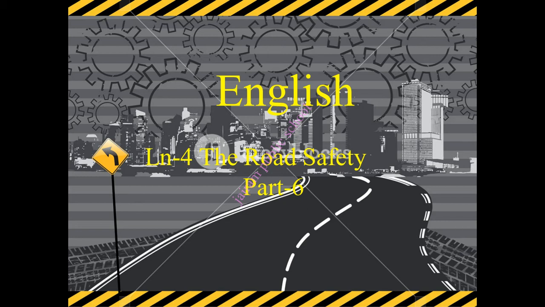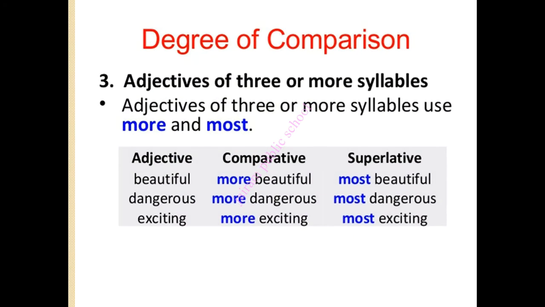Lesson 4, The Road to Safety, Part 6. Today we are going to see grammar, degree of comparison. Adjectives of 3 or more syllables. An adjective of 3 or more syllables uses more and most. Adjective: beautiful. Comparative: how we can change this? More beautiful. And in superlative we can change this to most beautiful.